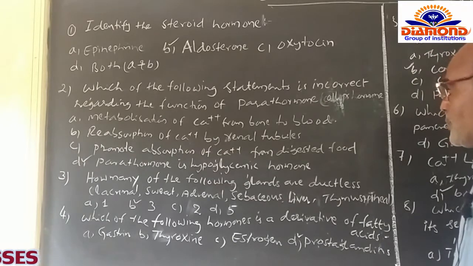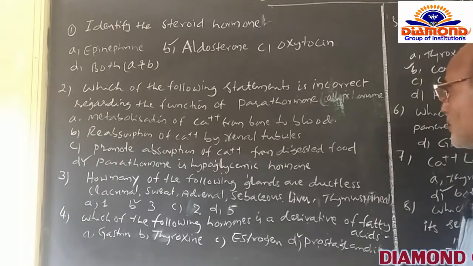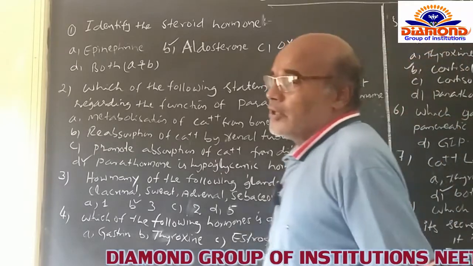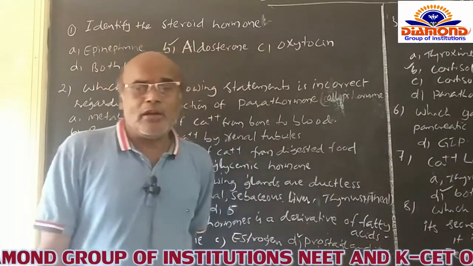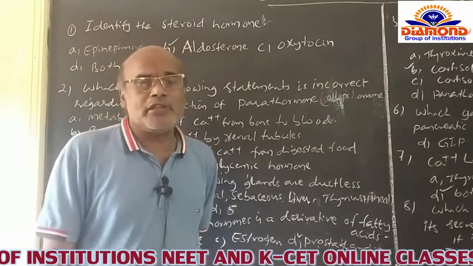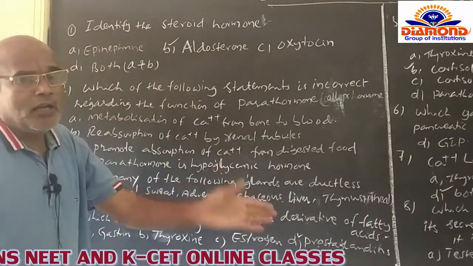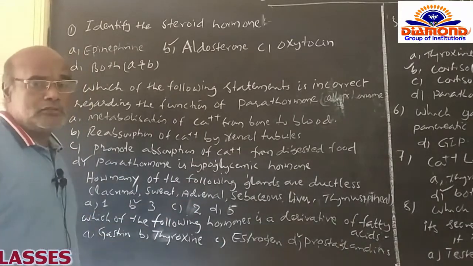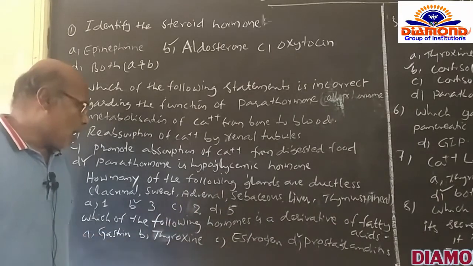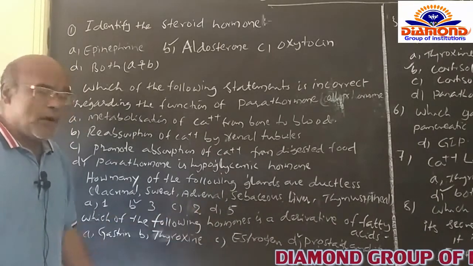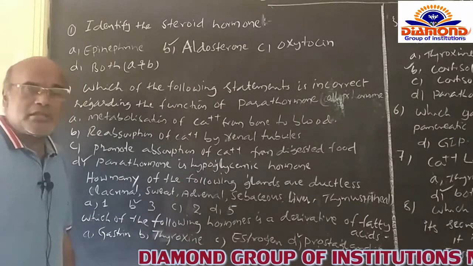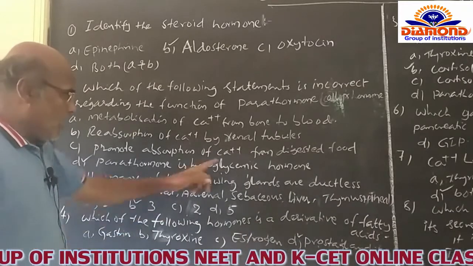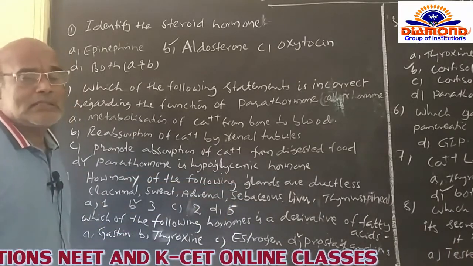In the case of the adrenal gland, it is one among the ductless glands, and the thymus gland, and the last one is the pineal gland or pineal body. These three ductless glands are given in the list, and we have to identify the ductless glands. The options are given like this: A option 1, B option 3, C option 2, and D option 5. Among A, B, C, D, the correct number is 3 ductless glands present in the given list.